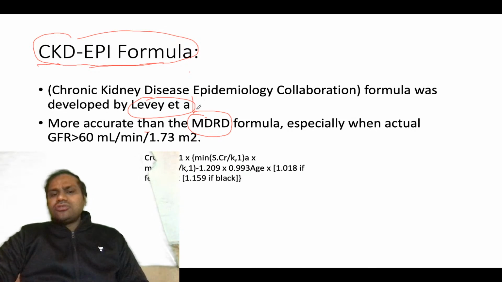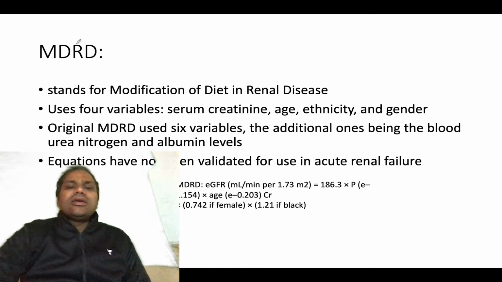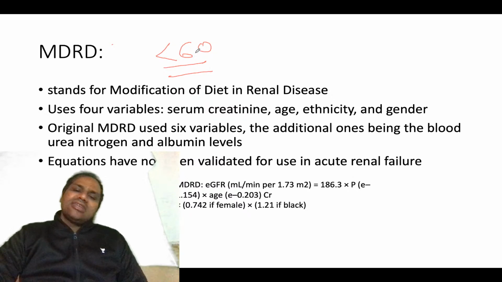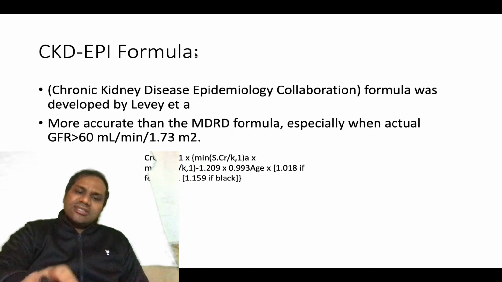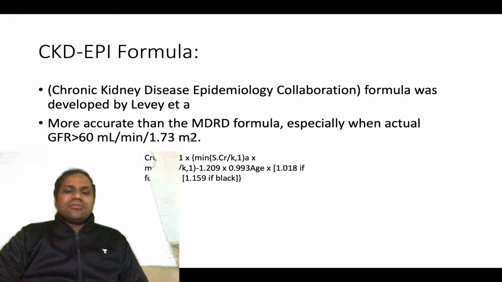This MDRD formula, modification of diet in renal disease, is mostly applicable when your GFR is less than 60 ml per minute per 1.73 meter square.